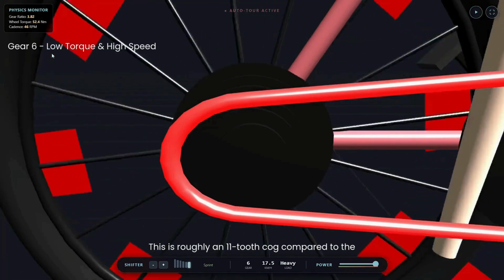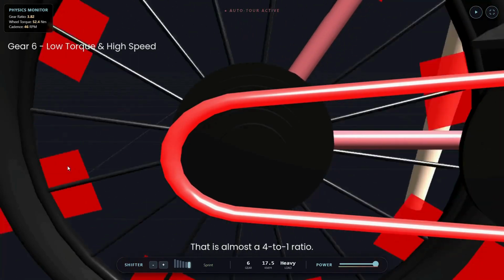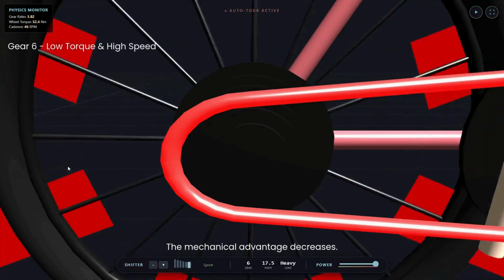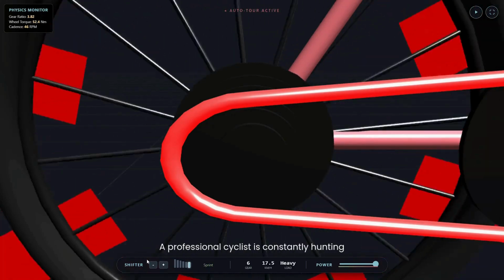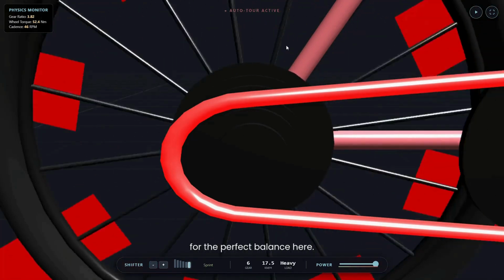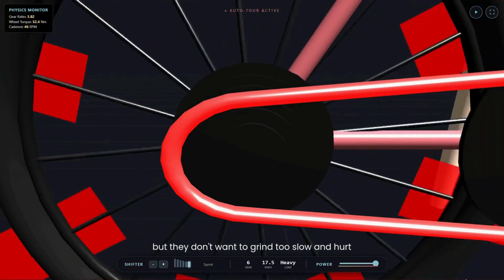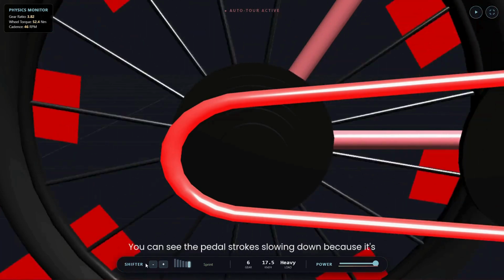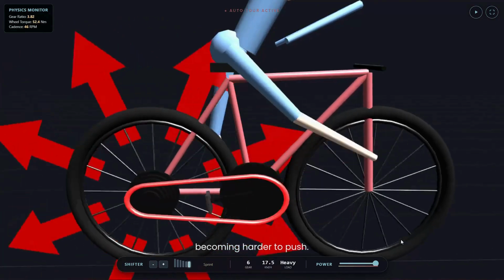This is roughly an 11-tooth cog compared to the 42 teeth on the front pedal. That is almost a 4-to-1 ratio. The mechanical advantage decreases. The resistance on the rider's legs increases. A professional cyclist is constantly hunting for the perfect balance here. They don't want to spin too fast and waste energy, but they don't want to grind too slow and hurt their knees. You can see the pedal strokes slowing down because it's becoming harder to push.